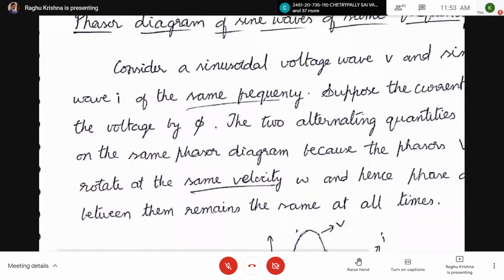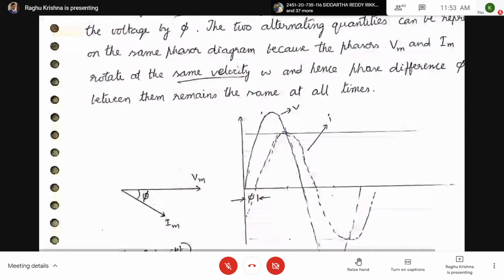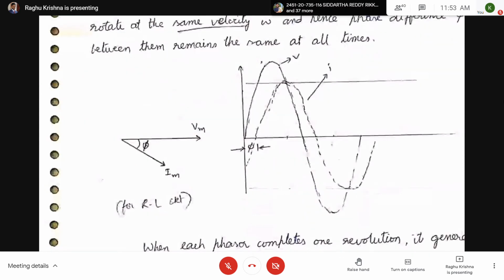If current lags the voltage by phi, then there will be a phase difference of phi. Both waveforms reach 0 at different instants, so there is always a phase difference between these two alternating quantities.